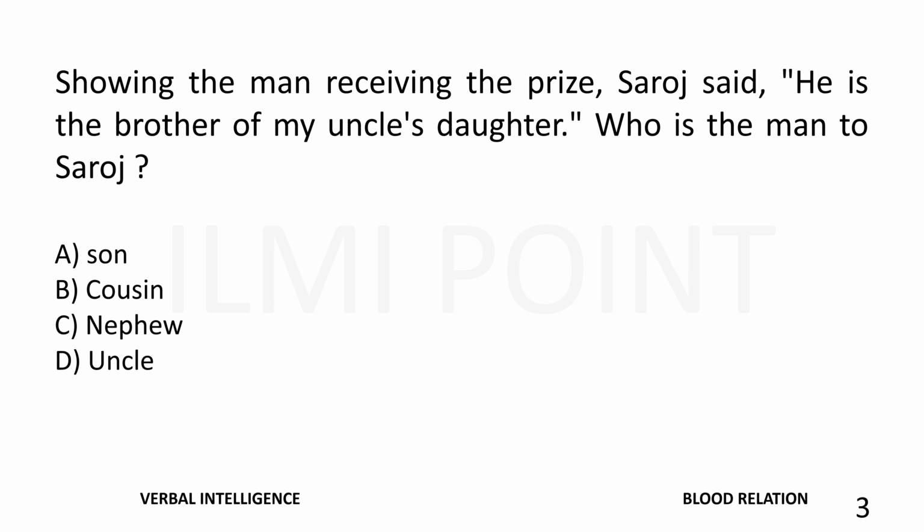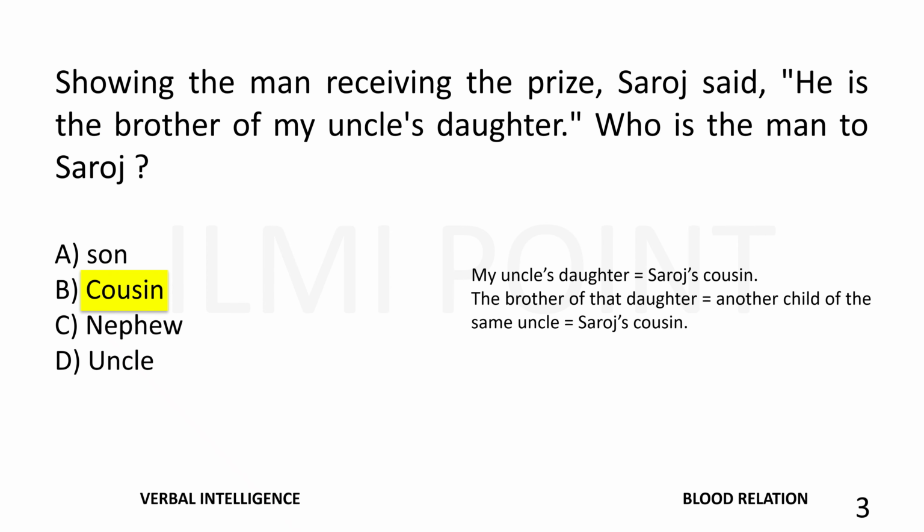Showing the man receiving the prize, Saroj said, he is the brother of my uncle's daughter. Who is the man to Saroj? The right answer is cousin. My uncle's daughter is equal to Saroj's cousin. The brother of that daughter is equal to another child of the same uncle, which is equal to Saroj's cousin. So the right answer is cousin.